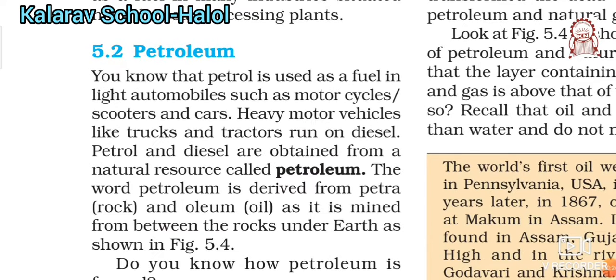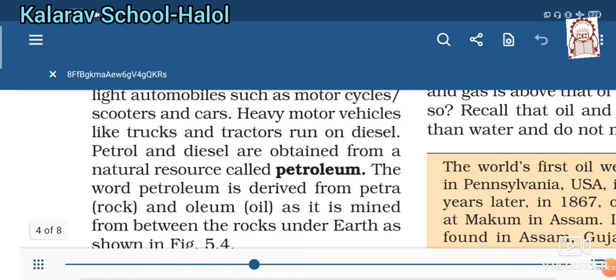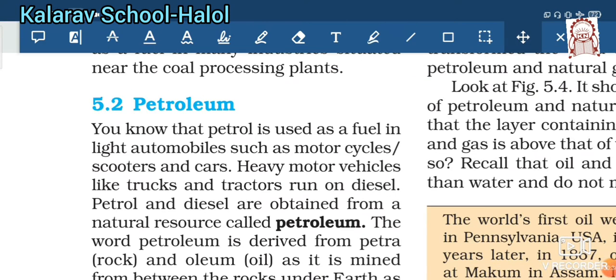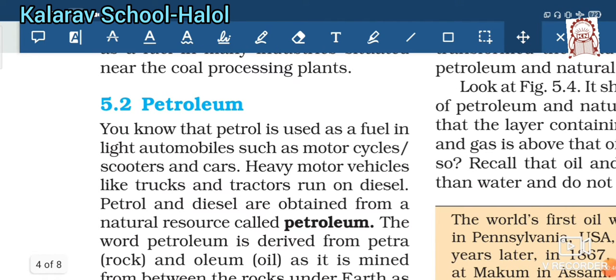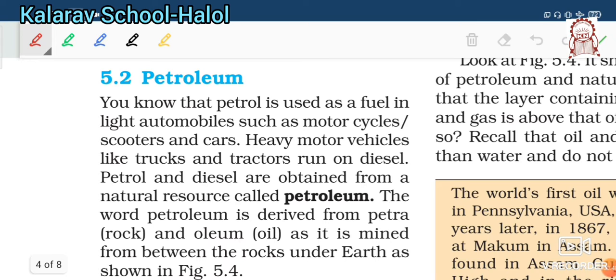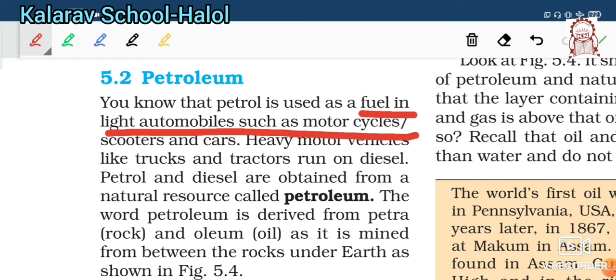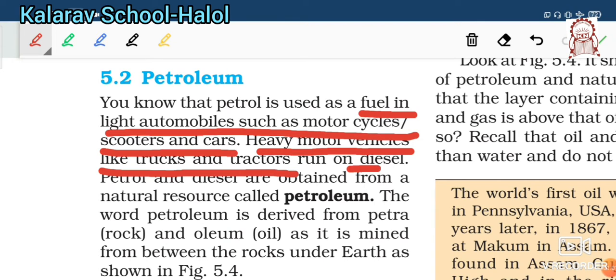As you know, petrol is used as fuel in light automobiles such as motorcycles, scooters, cars, etc. But on the other side, diesel is used to run heavy motor vehicles and tractors. So as you see here, the uses of petroleum are: it is used as a fuel for motorcycles, scooters and cars. For heavy motor vehicles, trucks and tractors, we use diesel.